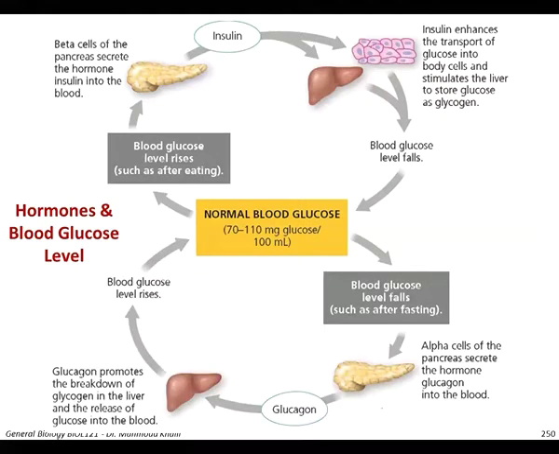In case the blood sugar level falls, the process is reversed with the help of the alpha cells of the pancreas, which secrete glucagon. Glucagon will promote the breakdown of the glycogen stored in the liver in order to release glucose into the blood to restore the normal blood glucose level. So as you can see, two major hormones play an important role in regulating the blood sugar level in our body, insulin and glucagon.